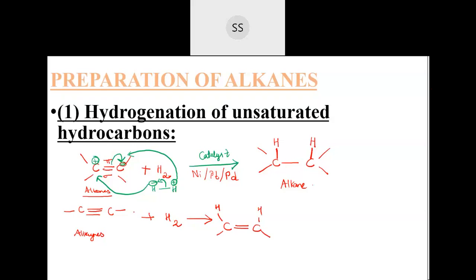Okay, so I've just broken the bond. Now to this again you can add hydrogen, H2. If I add one more hydrogen here, then the double bond will break down. I will get one hydrogen here, one hydrogen on this side, this way. Then it will give rise to alkane. Means from alkynes also you can prepare alkanes by doing the addition of hydrogen. And this process where you are adding hydrogen is also called hydrogenation reaction. I hope you are able to follow.